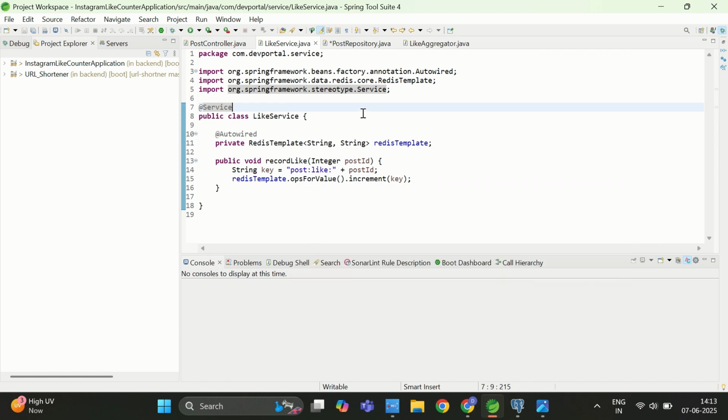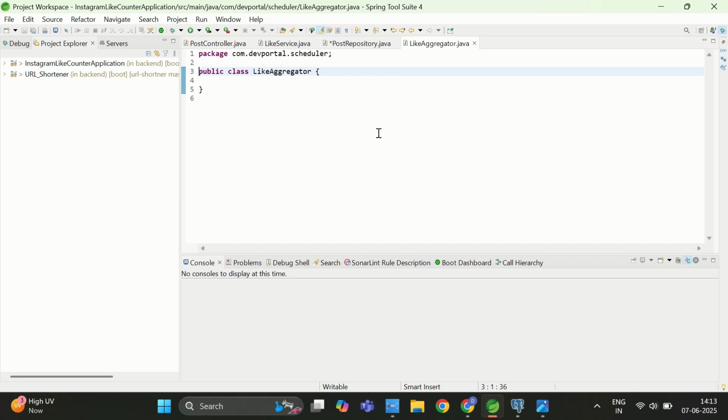And then I will use my like aggregate. Here I will create a method that will run every 30 seconds. So what does it mean? Let's say within 30 seconds you got 15 likes, so that record is present inside Redis, and then I will fetch that record, how many keys are present for that post colon like in the Redis server. I will fetch those keys, and then I will run a for loop, and for each individual key I will fetch the like count, and that count I will update in the system, that is the database. So let's write the code for that.